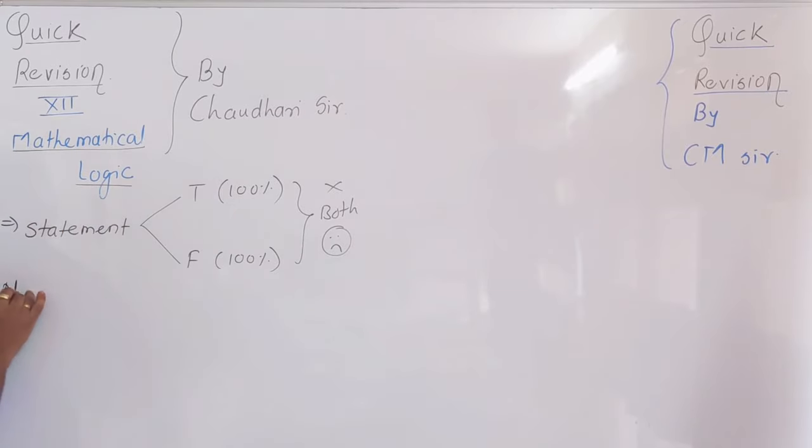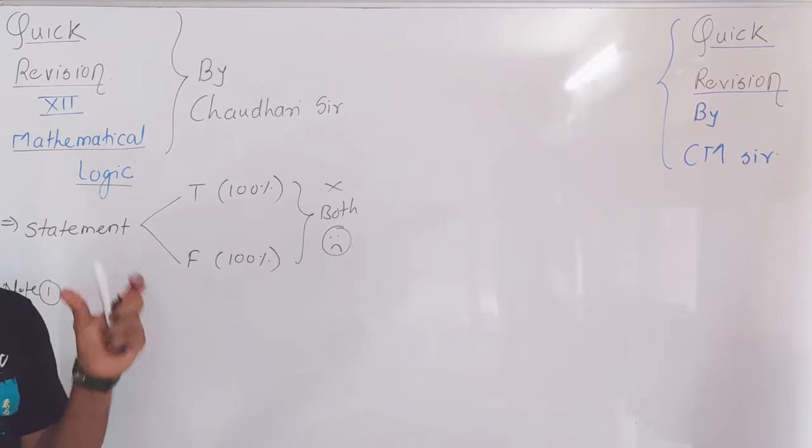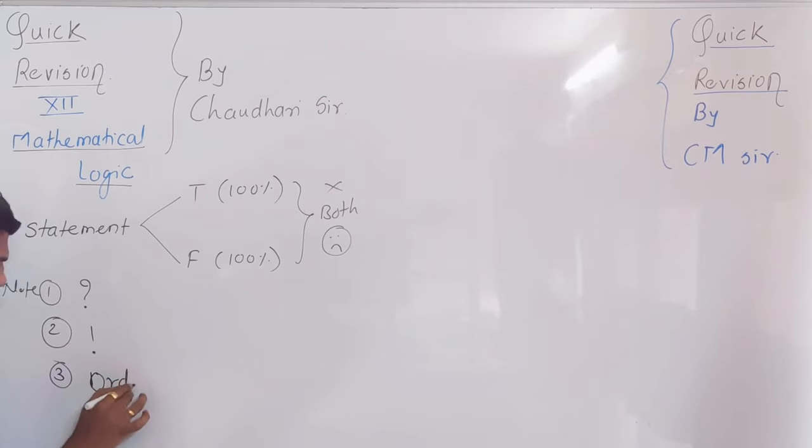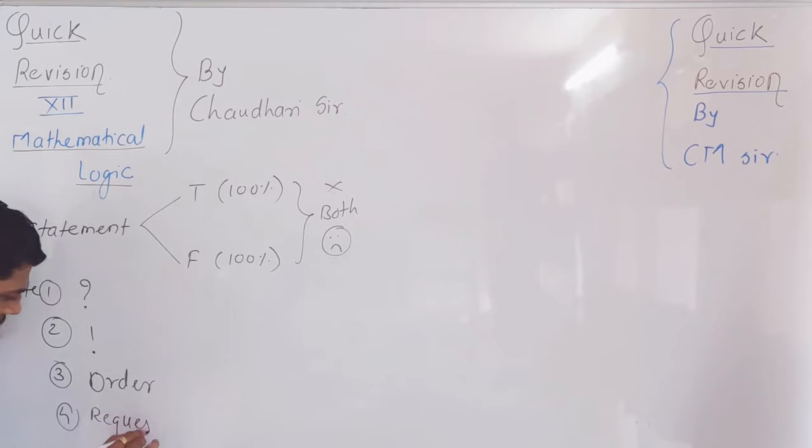Here you have to note down that a few kinds of sentences from English are never considered a statement in mathematics. The first one is interrogative, we can say a question mark. The second one is exclamatory. Sentences with these are never considered statements in mathematics. The third one is where you give a certain order, or we can say a request.